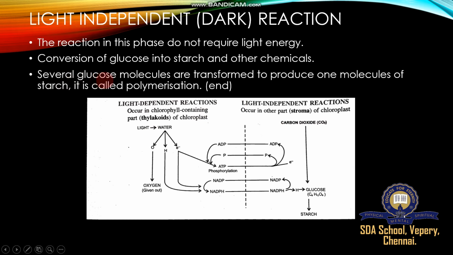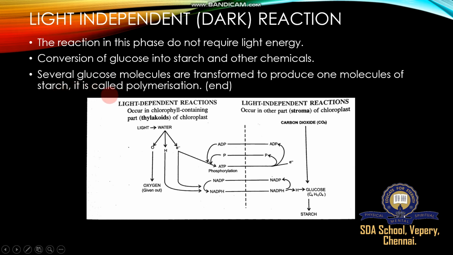Several glucose molecules are transformed to produce one molecule of starch. It is called polymerization. What does poly mean? Many. Okay, a group of glucose joined together to form starch. The process is called polymerization. So polymerization chain reactions happen in all the plants and animals, because a group of glucose compounds join together to form a starch.